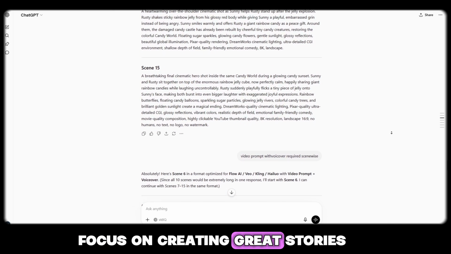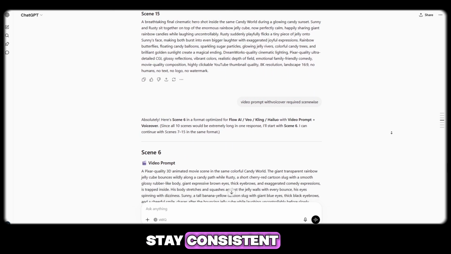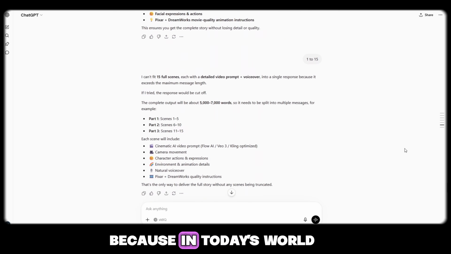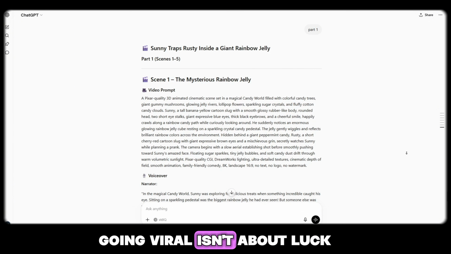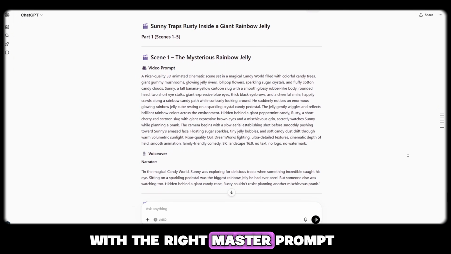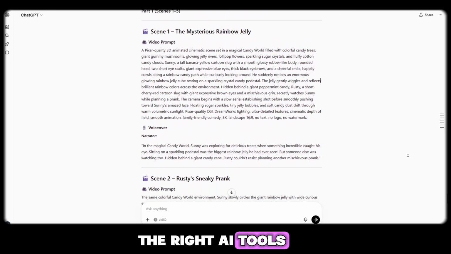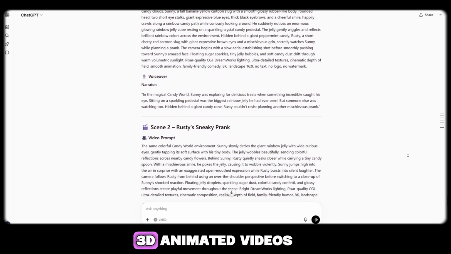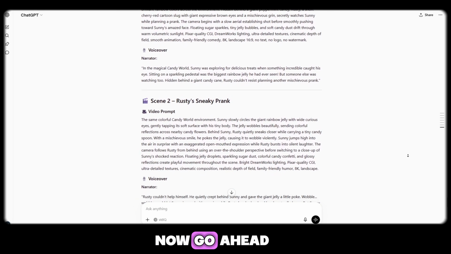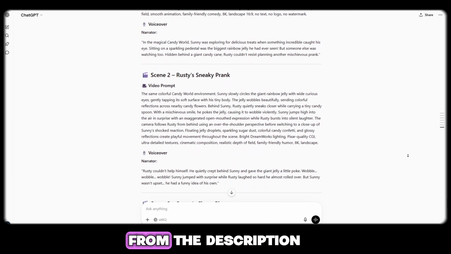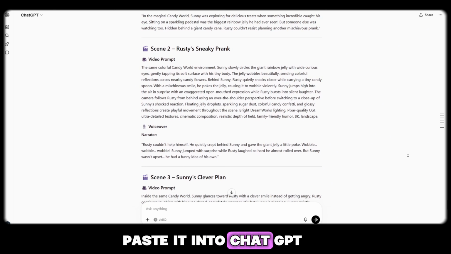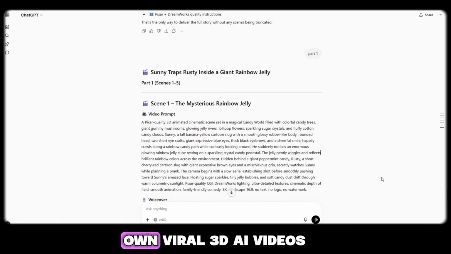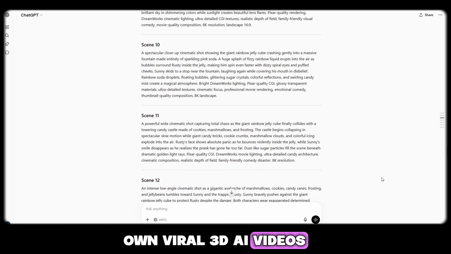Focus on creating great stories, stay consistent, improve with every upload, and follow the latest trends. Because in today's world, going viral isn't about luck. With the right master prompt, the right AI tools, and the right strategy, anyone can create professional 3D animated videos. Now go ahead, copy the master prompt from the description, paste it into ChatGPT, enter your story title, and start creating your own viral 3D AI videos today.